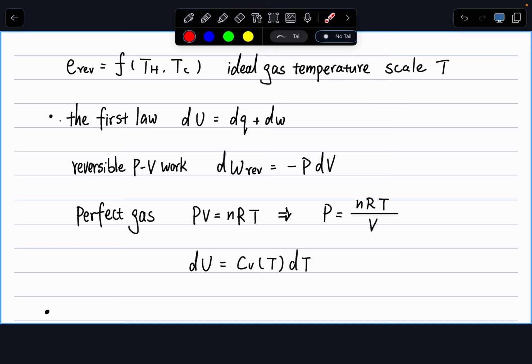So in order to do further operations on this equation, I want to move my temperature onto the left-hand side, at least move my temperature with the dT. So I'm going to divide both sides by temperature to get CV over T dT equals dQ over T minus nR over V dV.